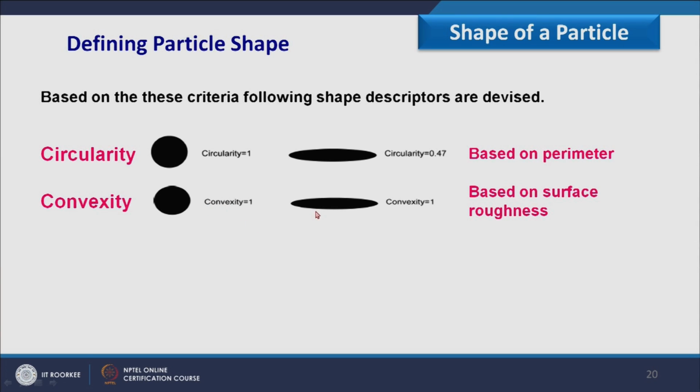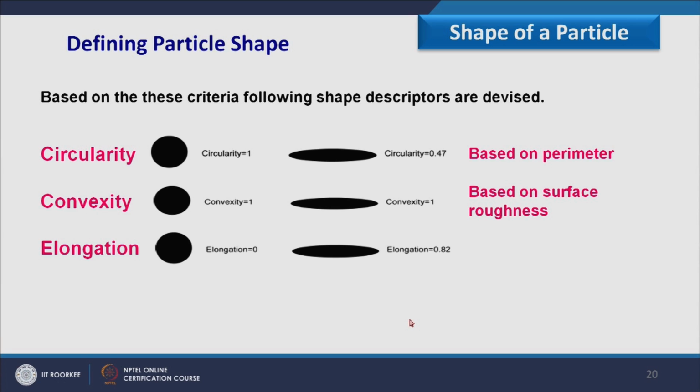It has a smooth surface, so both are having convexity equal to 1. However, when we define the circularity, depending upon the circular nature of the particle, the circularity varies, but all values will fall between 0 and 1.